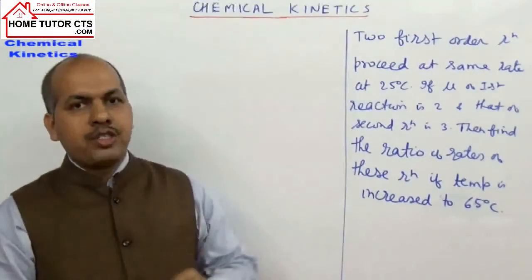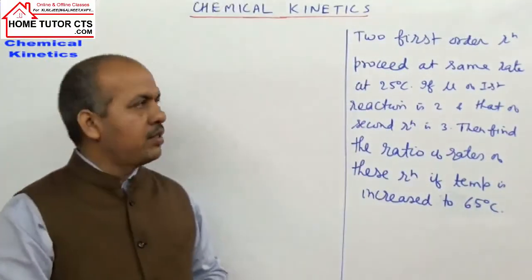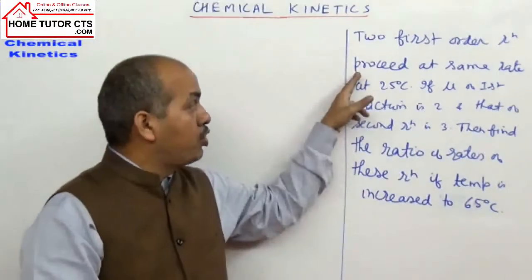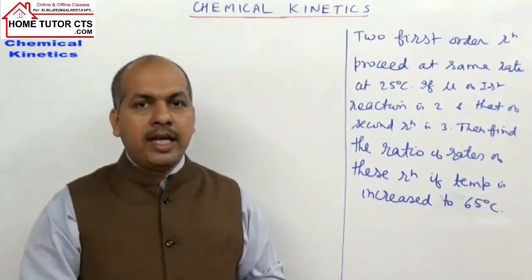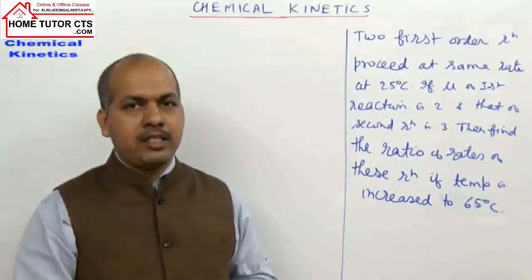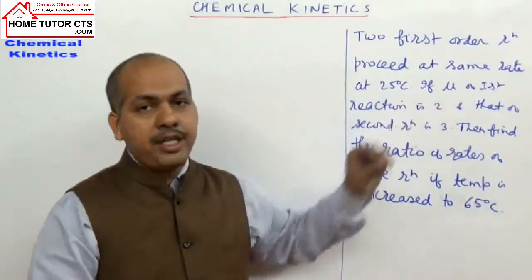Write down the question. Two first order reactions proceed at same rate at 25 degrees Celsius.